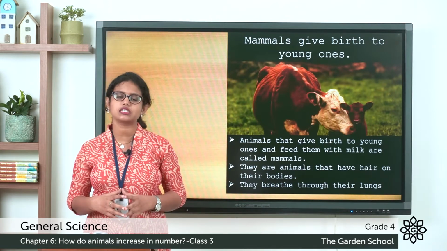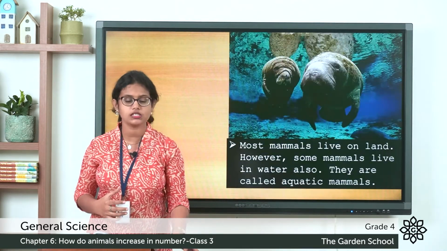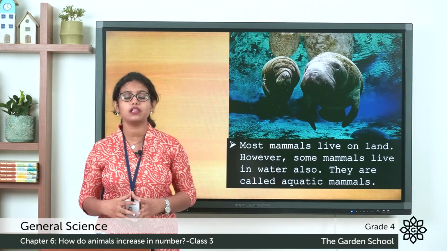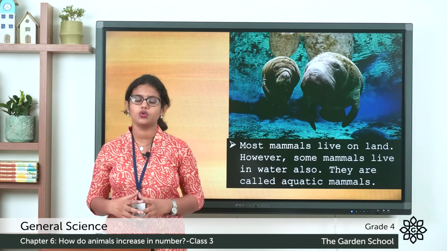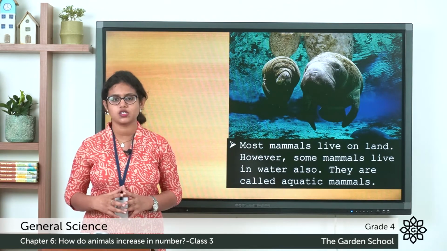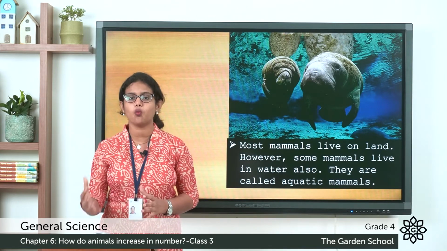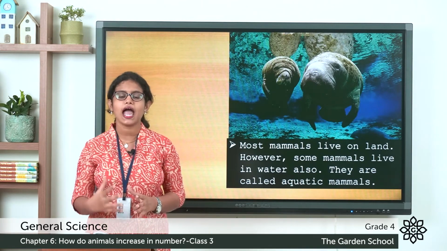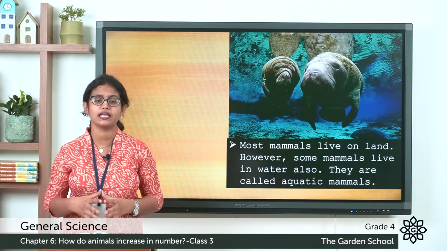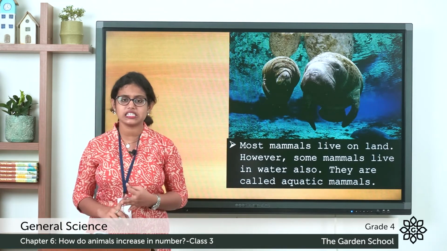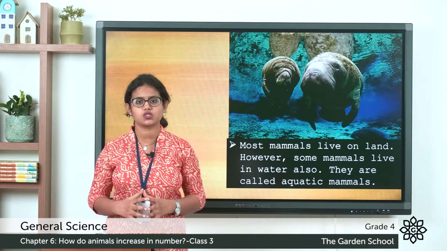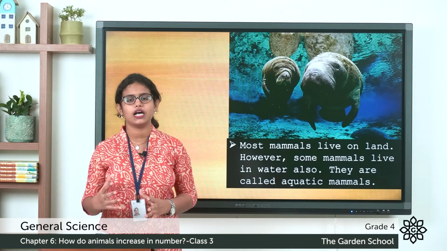We discussed that most of the mammals live on land. But there are even mammals that live in water. Do you know what we call them? We call them aquatic mammals. So the mammals that live in water, we call aquatic mammals. There are many examples of aquatic mammals like the dolphin, whale, seal. All these are examples of aquatic mammals. They give birth to their young ones.